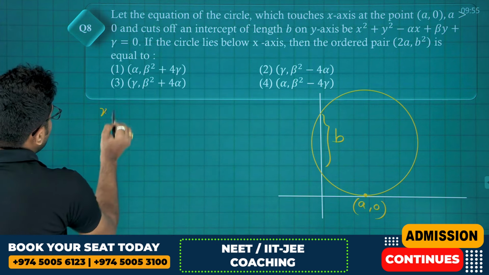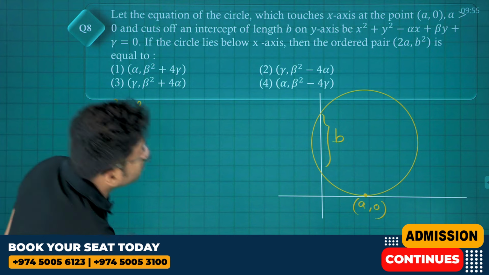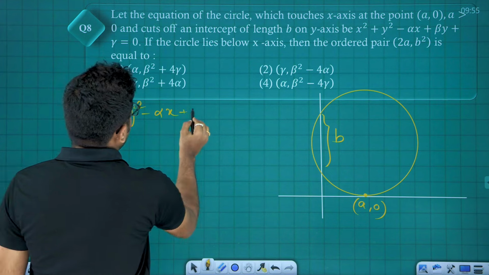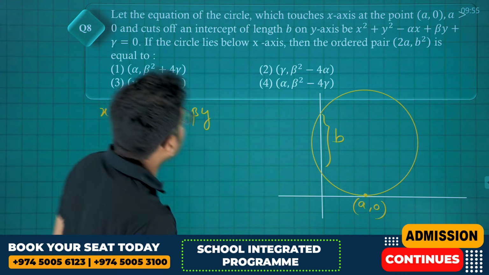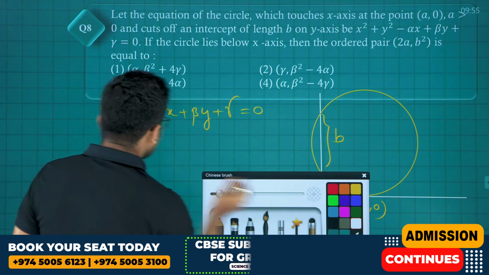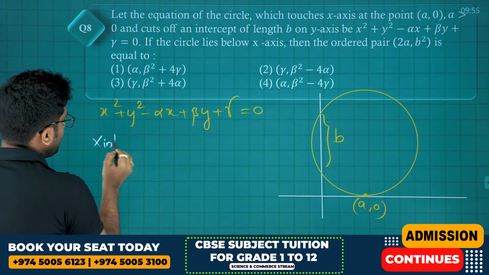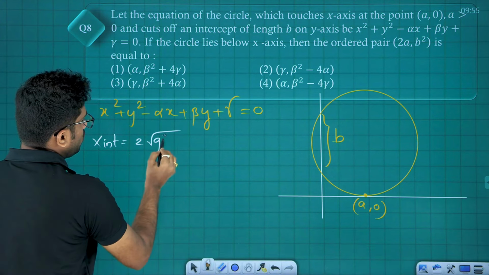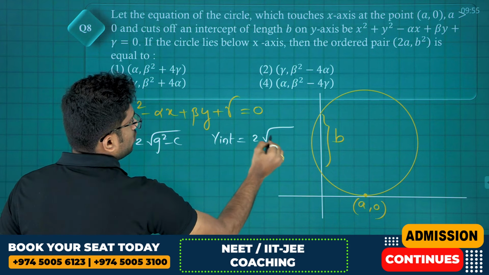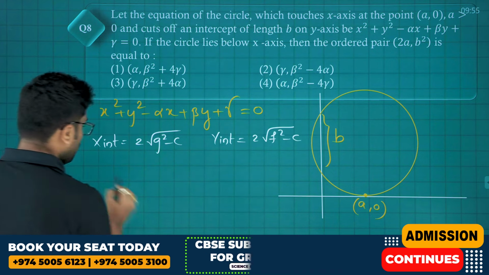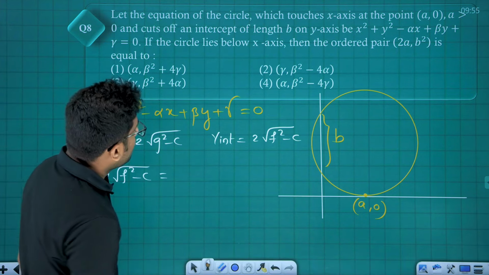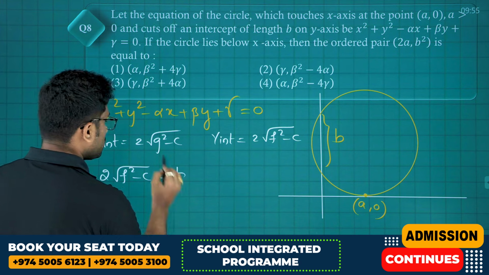Given circle equation is x square plus y square minus alpha x plus beta y plus gamma is equal to 0. Okay, what is the intercept formula? X-intercept is equal to 2 times root over g square minus c, and y-intercept is equal to 2 times root over f square minus c. They have given y-intercept 2 root f square minus c is equal to b.